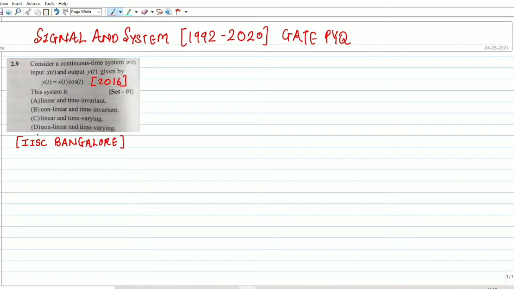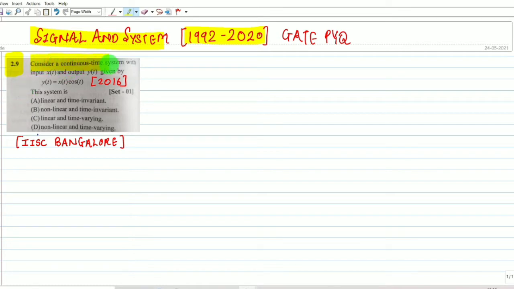In this series, we are going to solve previous year GATE questions from the chapter Signals and Systems, from 1990 to 2020. In the previous video, we discussed up to question number 2.8. Now, in this presentation, we are going to discuss question number 2.9. What is given in the question?